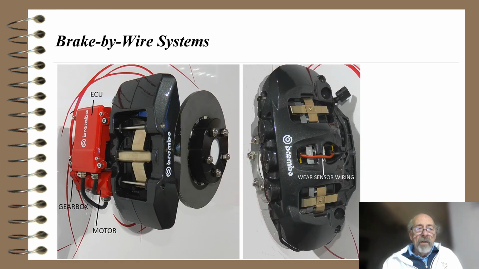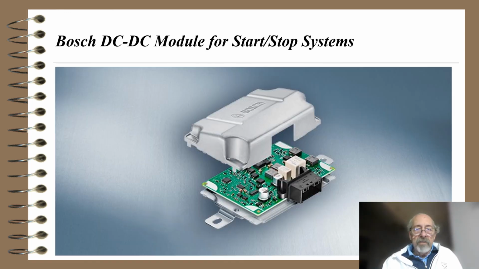Brake-by-wire systems, it turns out in the future, you're going to discover, if you don't have a car like this, eventually you'll buy one. That shows the braking system for a car, and an ECU is electronic control unit, and it says there's a motor there. So this is that automatic emergency braking, where if your attention is diverted while you're driving, the brakes will automatically stop the car for you so you don't get killed. There's a wear sensor wiring on the right-hand side, you might notice.